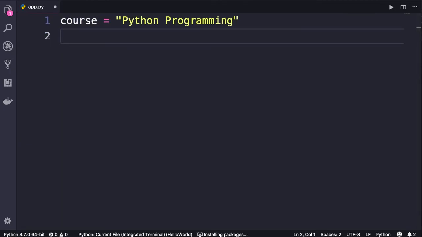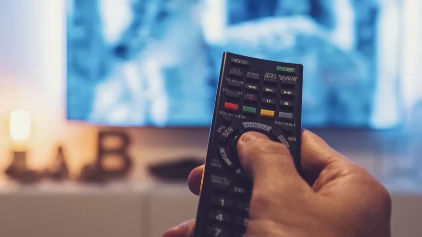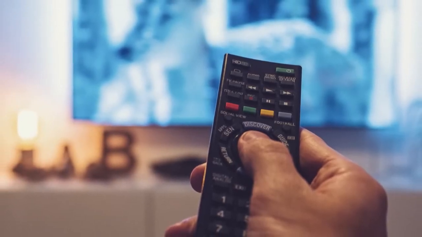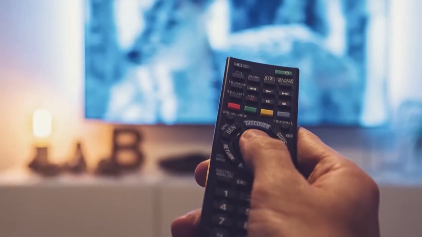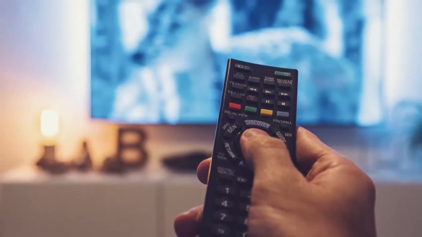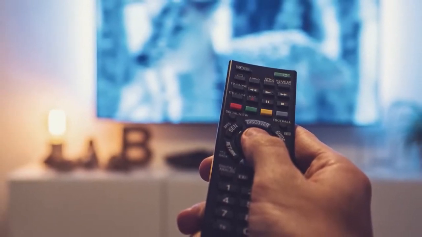Let me show you a few useful things you can do with strings. First of all, we have this built-in function in Python for getting the length of strings. What is a function? A function is basically a reusable piece of code that carries out a task. As a metaphor, think of the remote control of your TV. On this remote control, you have buttons for different functions, like turn on, turn off, change the channel, and so on. These are the built-in functions in your TV.